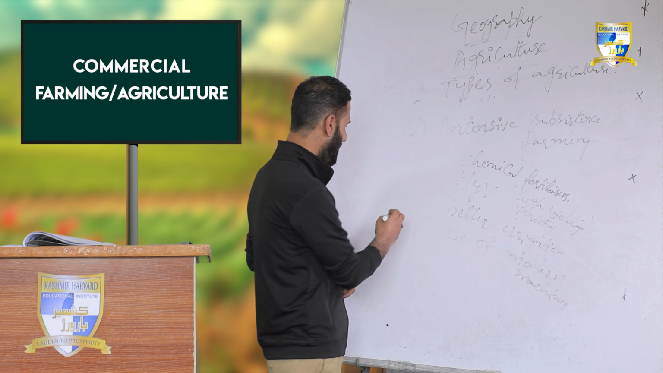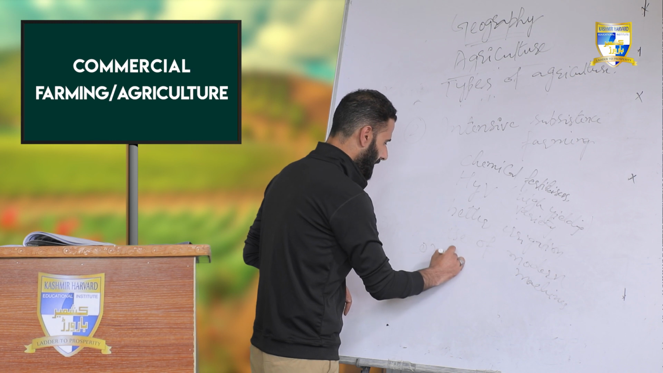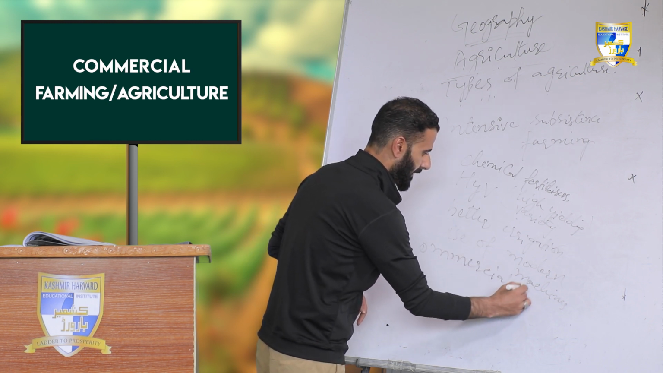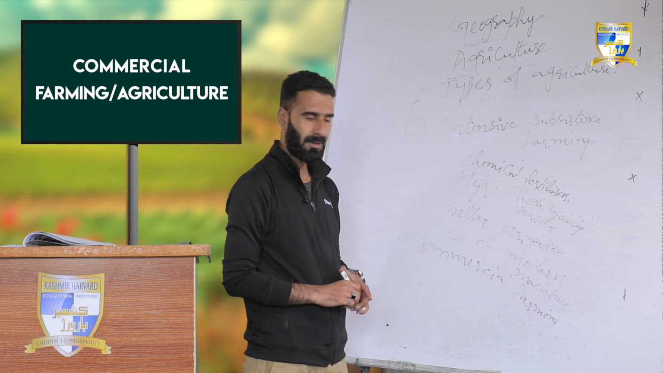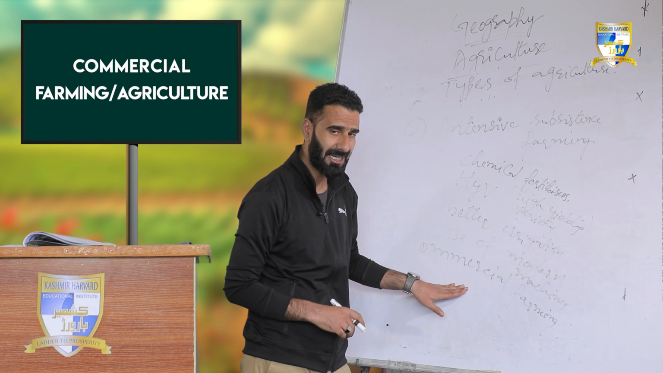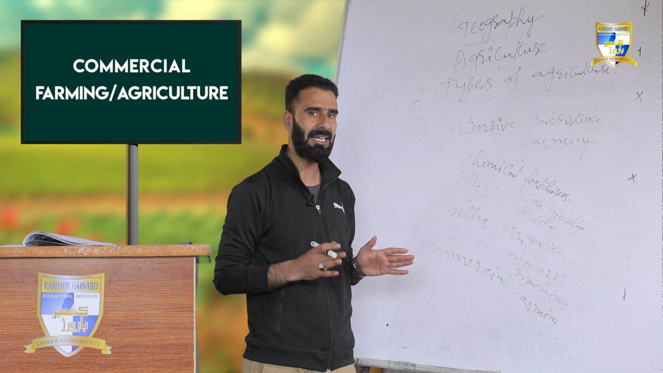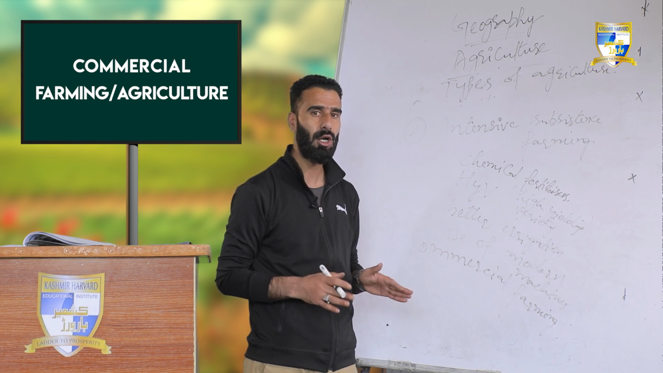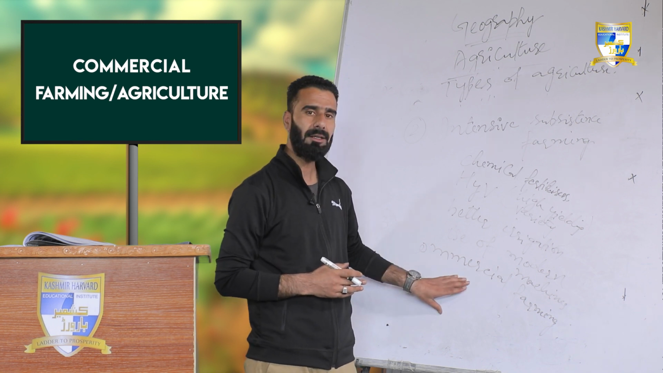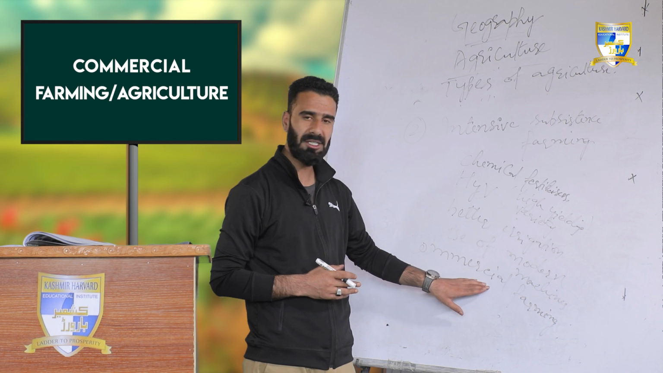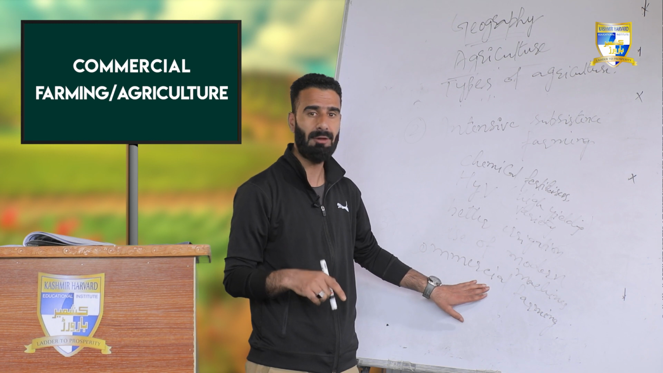Now the third type is commercial farming or commercial agriculture. Commercial farming is that type of agriculture in which the entire production of the agricultural crops is meant for the commercial lines of the market. That means whatever crop is raised in commercial farming is simply sold in the market to earn money, to earn cash. Why do farmers do so?